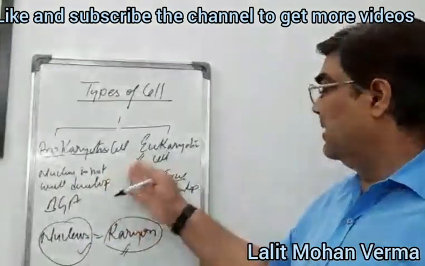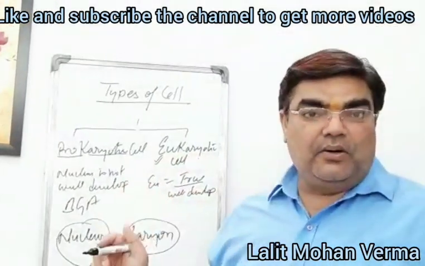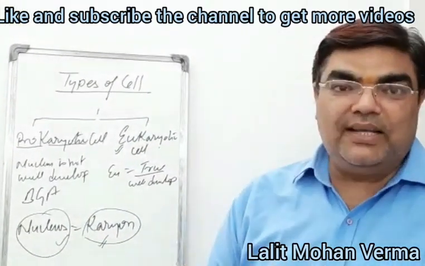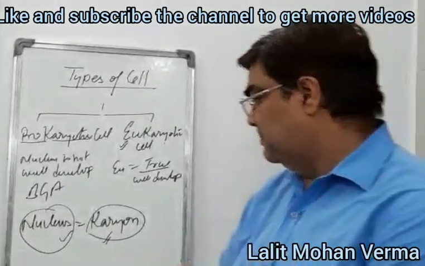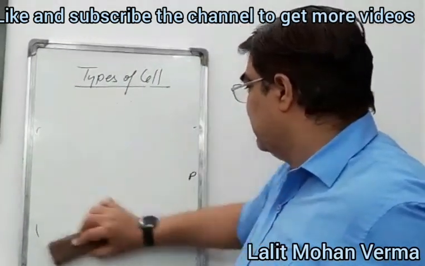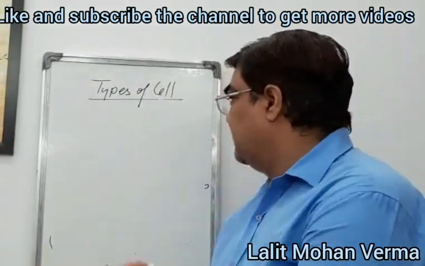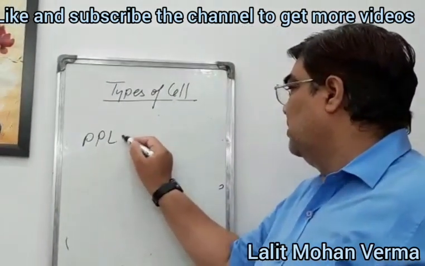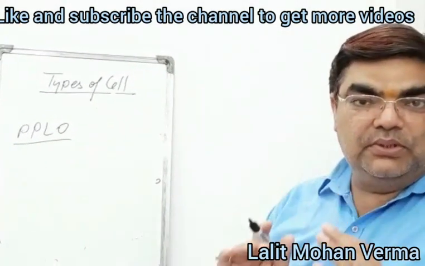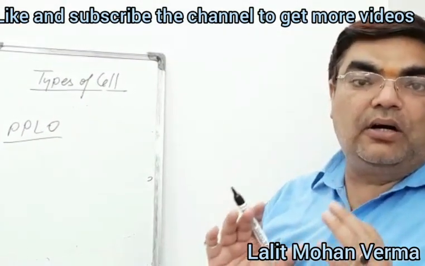Okay, so this is prokaryotic and eukaryotic. Now, do you know what is the smallest cell? The smallest cell is PPLO, pleuropneumonia-like organism.